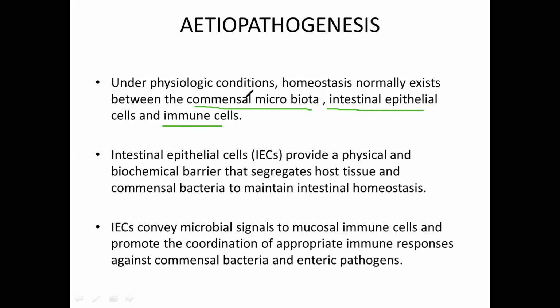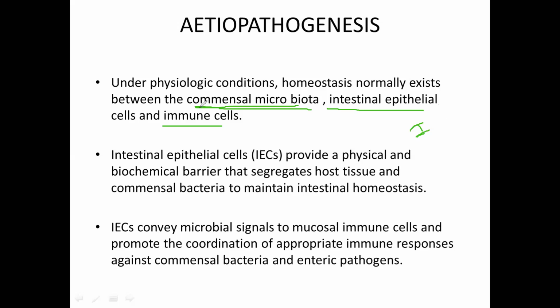You are all aware of this commensal microbiota. What is meant by commensal microbiota, or commensal microorganisms? These microorganisms are already present in our intestine without harming our body. They are living there, taking nutrition from us, but in a harmless way.